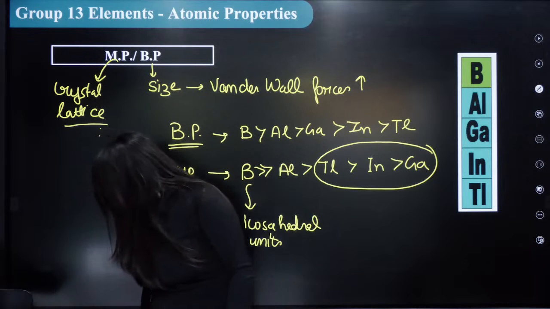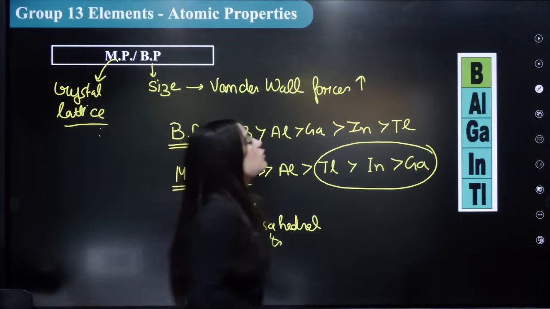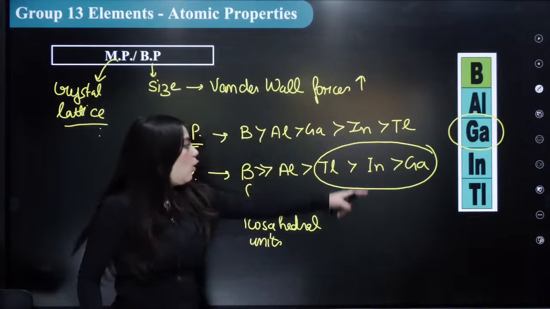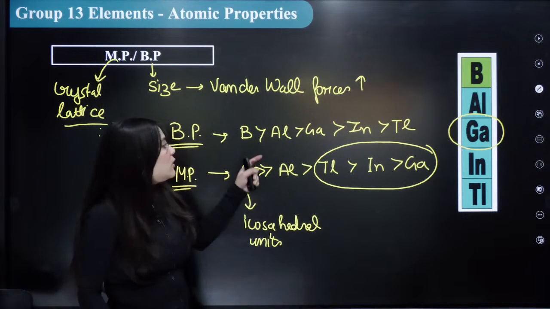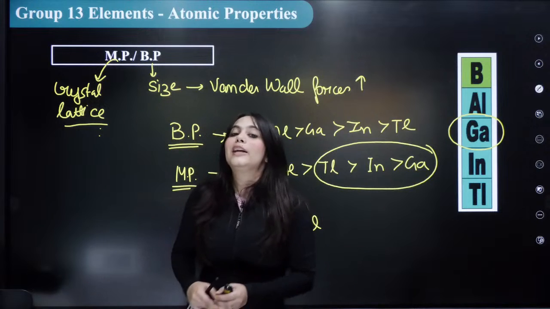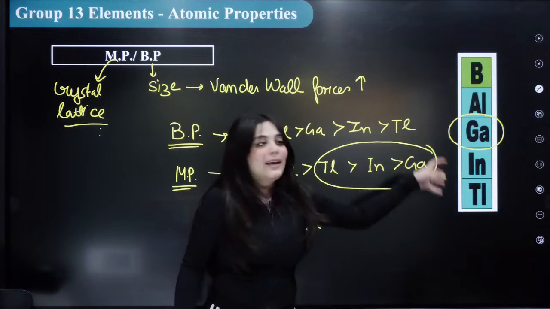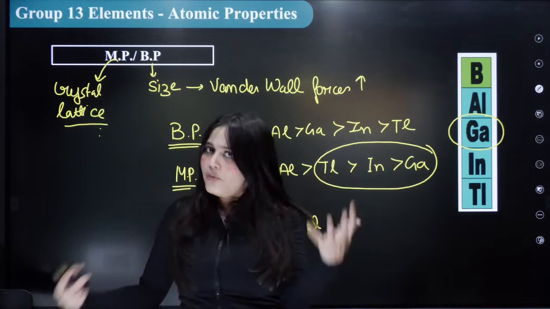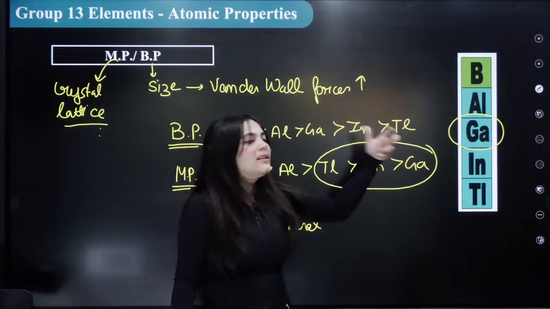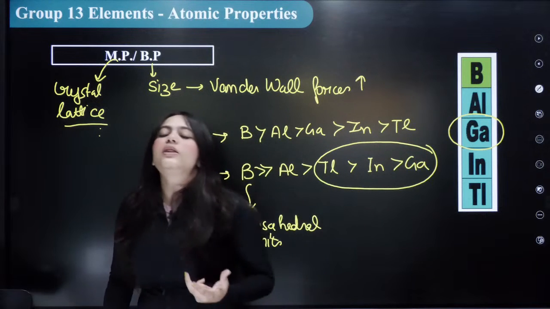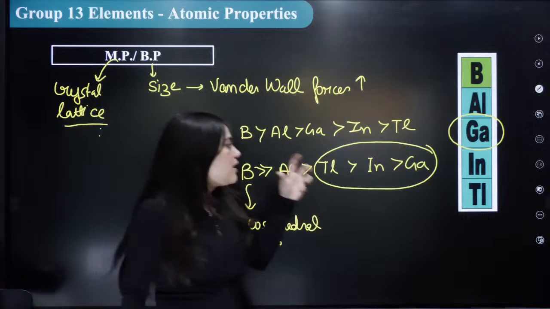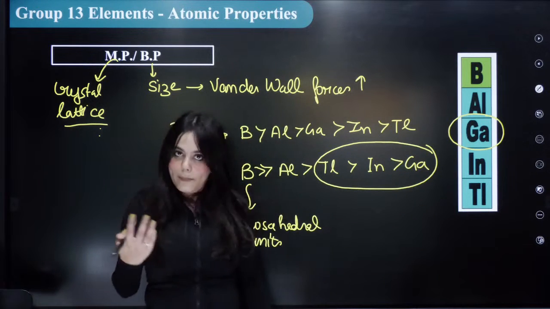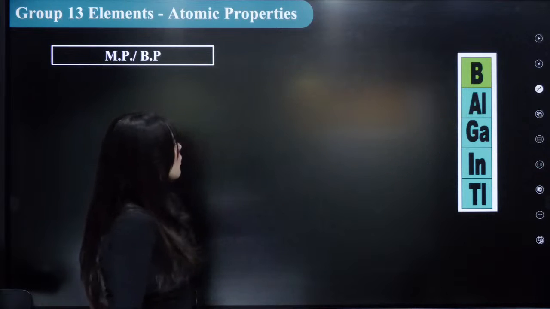Everybody understood this? The other thing that you should know is the gallium metal over here, because it has a low melting point, can you see it, and it also has a low boiling point. Due to that, this gallium metal is used in the study of various temperature dependent phenomena. So gallium is used in various temperature dependent phenomena due to its special low melting point and boiling point property. Okay? Next, melting point, boiling point we've discussed.